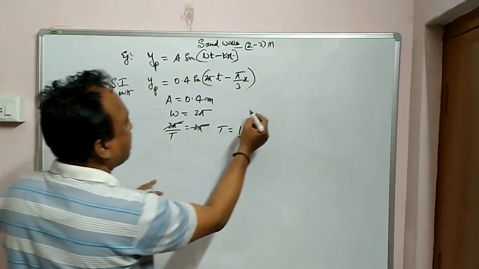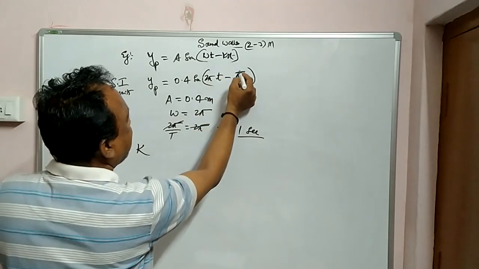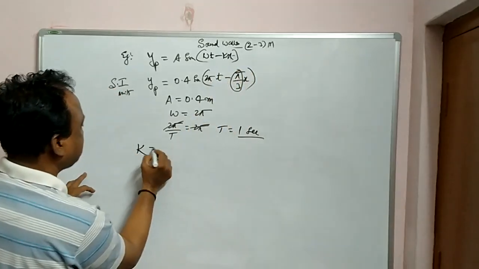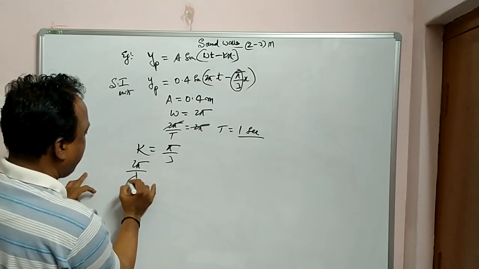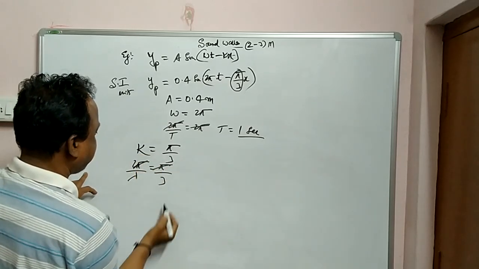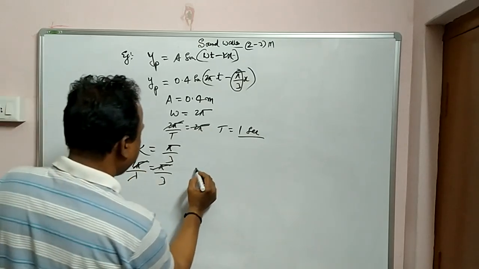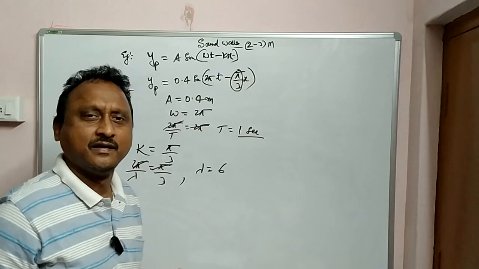Wave number also you can find out. See here, wave number k. In the place of k, what is there? Pi by 3. What is k? 2 pi by lambda is equal to pi by 3. Pi cancels. 3 2s are 6. Therefore, lambda is equal to 6. What is lambda?